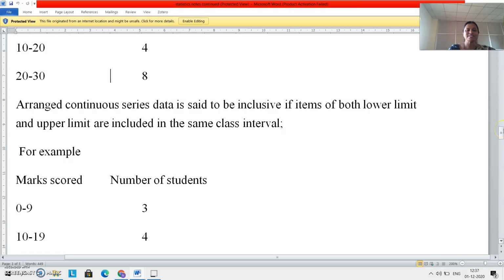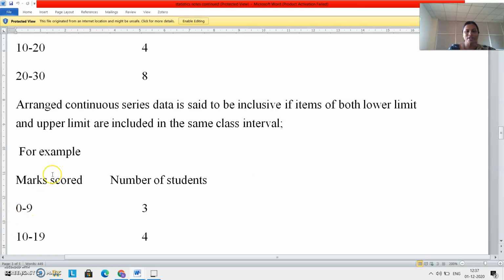So what is inclusive class interval? Arranging data on a continuous basis is said to be inclusive if items of both lower limit and upper limit are included in the same class interval. Means one who scored 0 and 0 to 9 and even 9 is included in this class interval. Means we have not excluded marks scored by students 0 to 9 in this class interval. All who scored marks from 0 to 9, including 9, including 0, in between 0 to 9 all are included in this class interval. This is nothing but inclusive class interval.